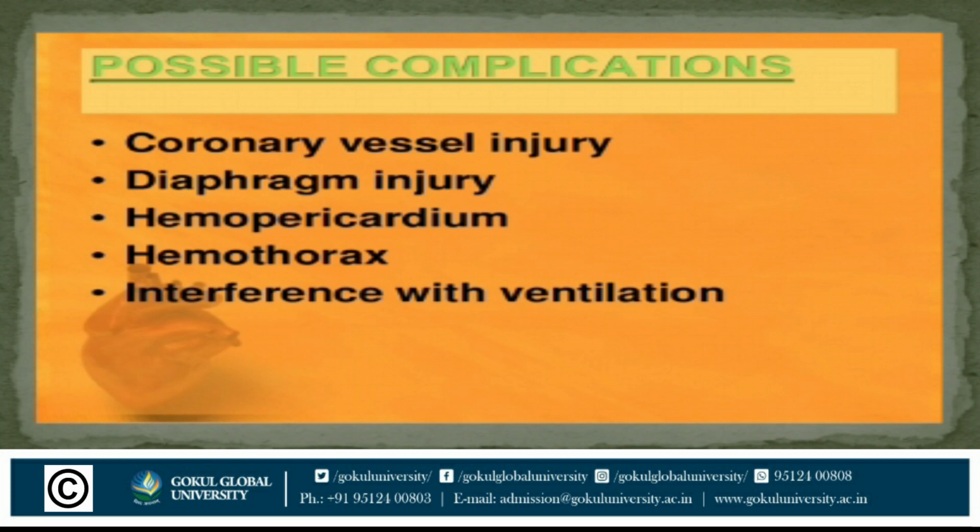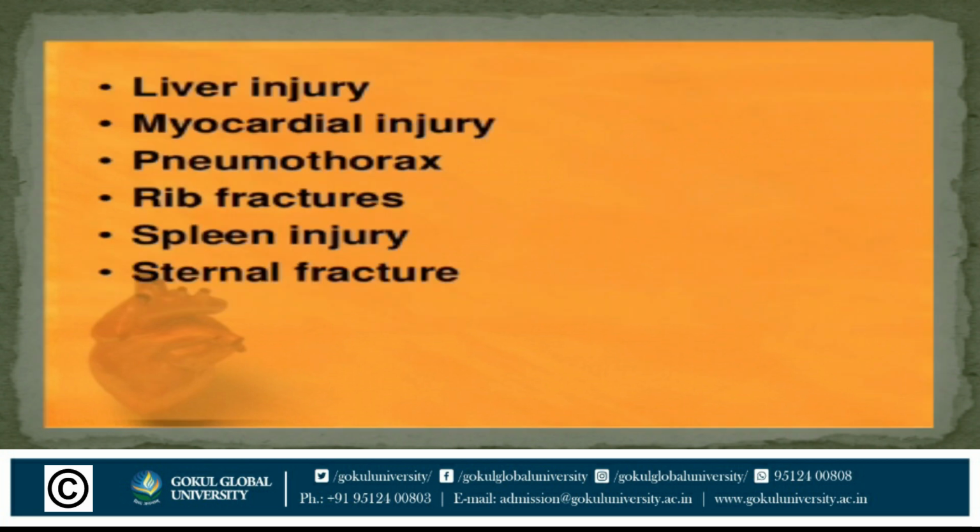Hemopericardium. In that, blood in the pericardial sac of the heart. It occurs due to blunt trauma. Hemothorax means accumulation of blood in the pleural cavity. Next one is interference with the ventilation. Next is liver injury. In that, trauma occurs in the liver.